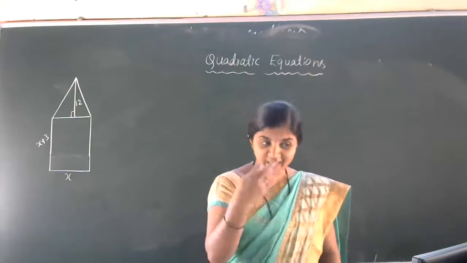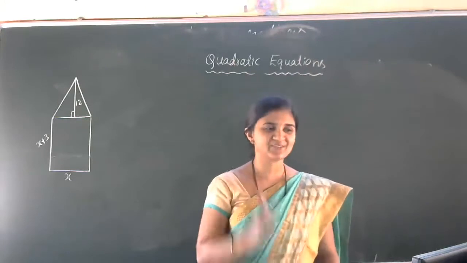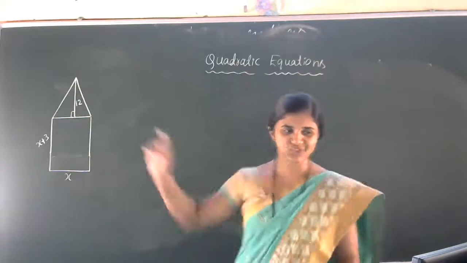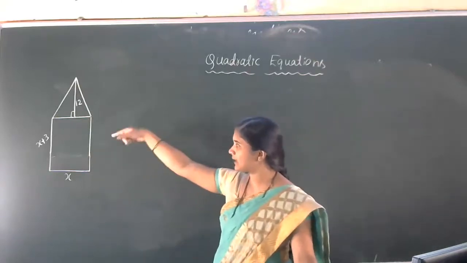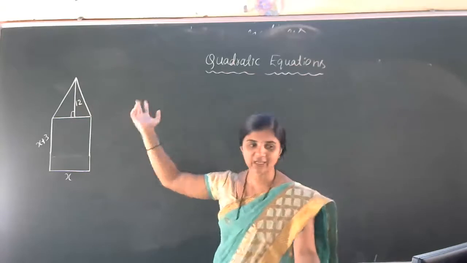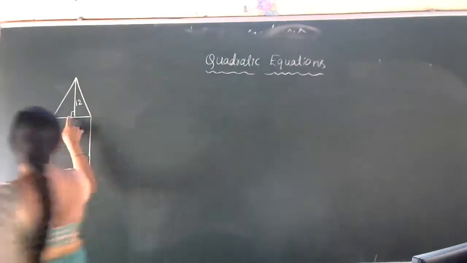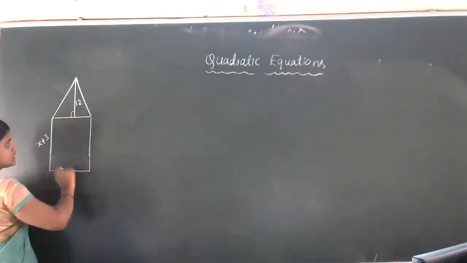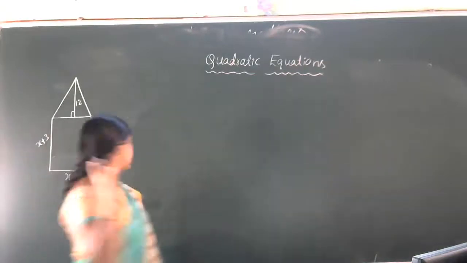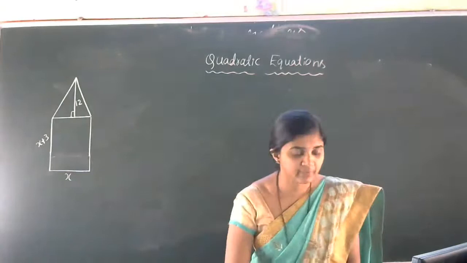So once again we have to read the question. How many of you got the idea of this question? Just observe this one. It is a rectangular shape, and in the rectangular shape that triangle is connected. In the triangle, the base is nothing but the breadth of the rectangle. So here they are equal. Next, I'll read once again from the beginning line.